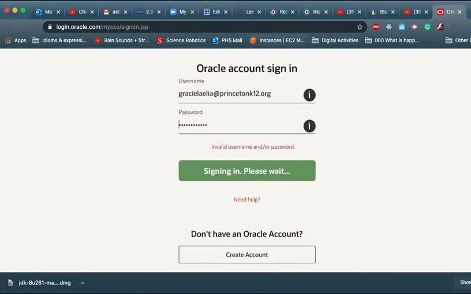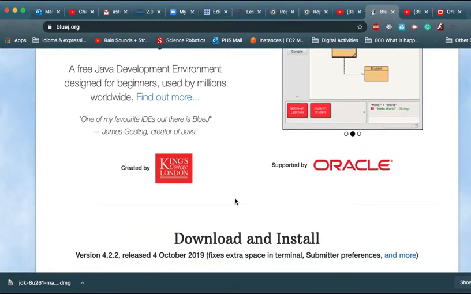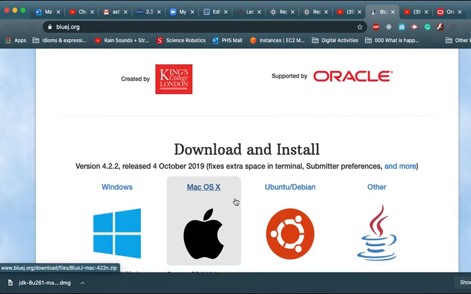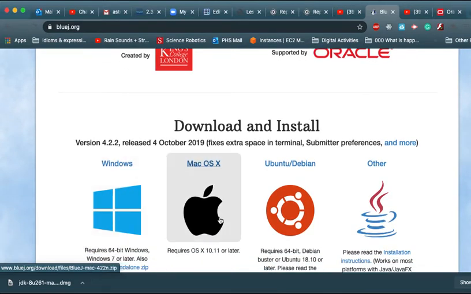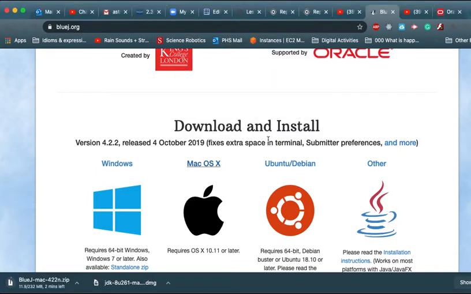BlueJ. Go back to BlueJ, somewhere here in my precious tabs. Here is BlueJ, and of course, depending on what you have, you pick. Depending on your computer, your platform, you pick the operating system that matches. In my case, it is this one. And I'm gonna put it also in downloads. I try to be consistent so I know where things are. It should not take long.